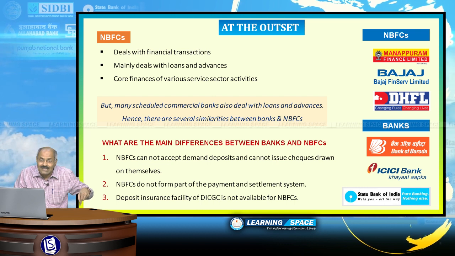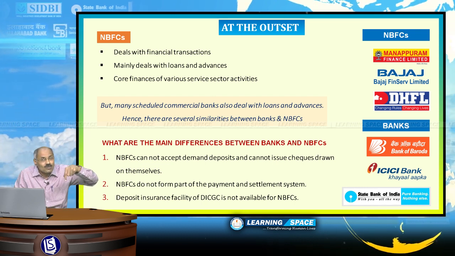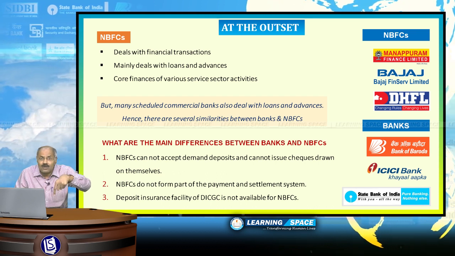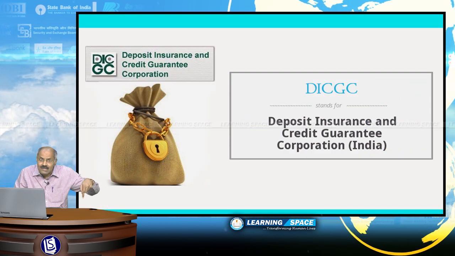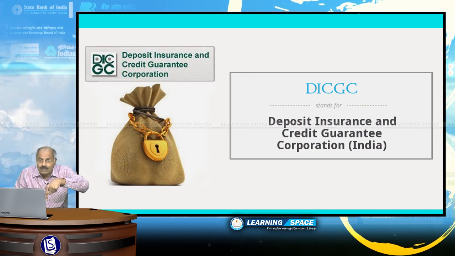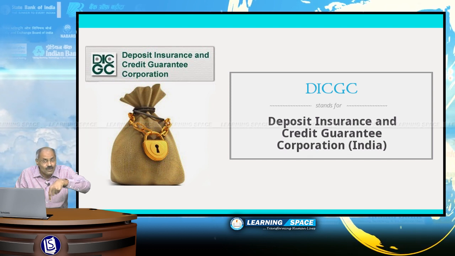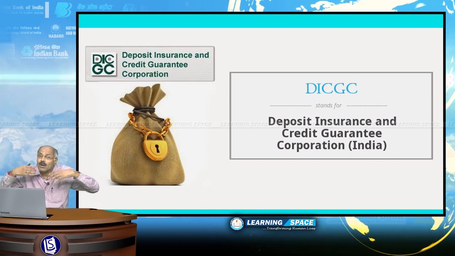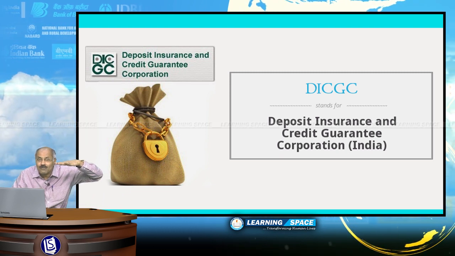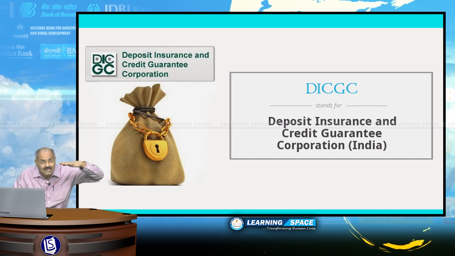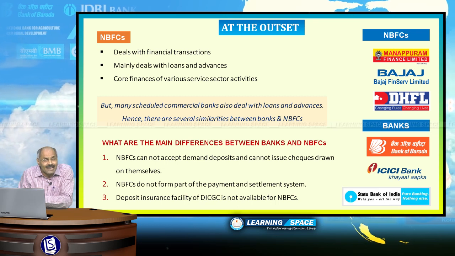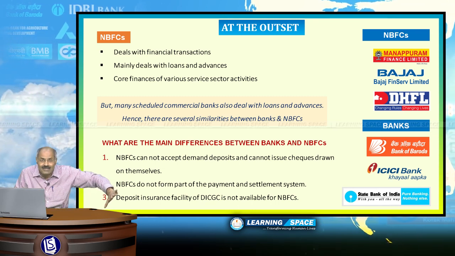Third important difference is deposit insurance facility under DICGC. You may ask, what is DICGC? DICGC is Deposit Insurance Credit Guarantee Corporation. Deposit insurance facility, all of you are well aware that if a bank collapses, you will be compensated up to a maximum of rupees 1 lakh. That is DICGC. So, DICGC facility is only available for banks but not for NBFCs.